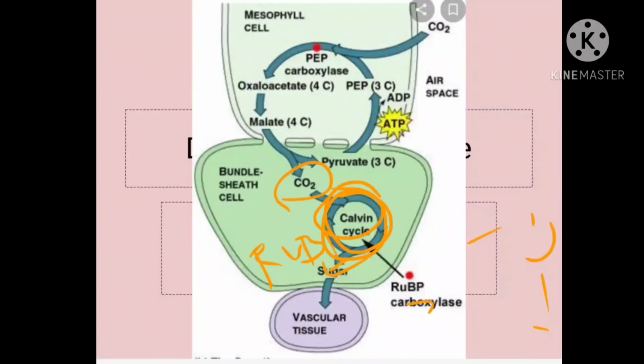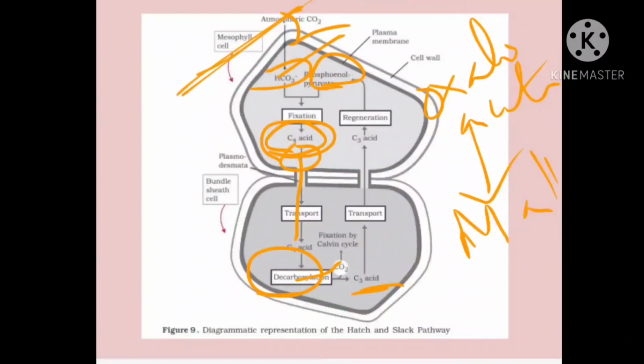Okay. And this pyruvate which is formed, that is the 3-carbon compound which is formed, is again moving into the mesophyll. They are regenerating. They are again producing what? Phosphoenol pyruvate. This phosphoenol pyruvate again will combine with what? Bicarbonate. Okay, and then they will be forming what? Oxaloacetic acid, and the cycle will be repeated like this. So this one we call as what? The C4 cycle. Clear?